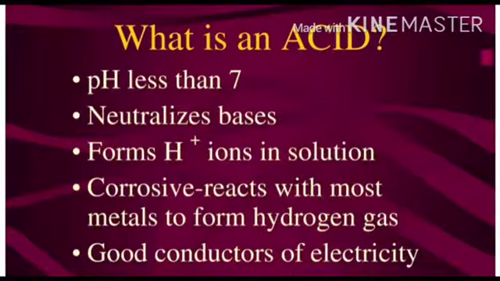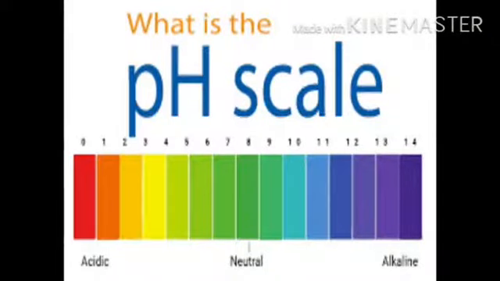Acid has a pH less than 7. pH is a scale with which we can check the strength of an acid or base. Okay, now first I will tell you what the pH scale is. I will show you a picture of the pH scale. See, this is a pH scale.